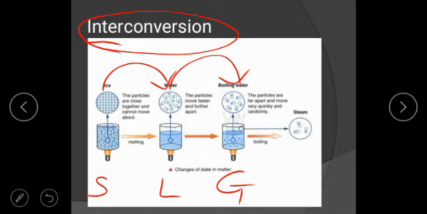And now if we talk about how interconversion occurs, how a solid converts into a liquid and a liquid into gas, it is due to an increase in temperature. The more you increase the temperature, it will change from solid to liquid, and liquid to gas.